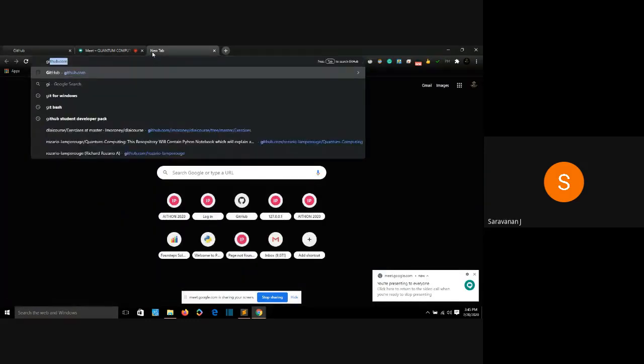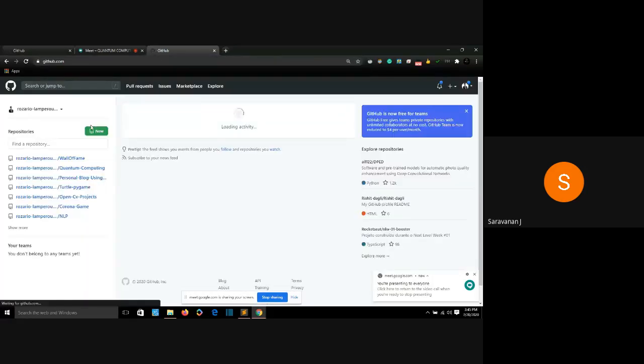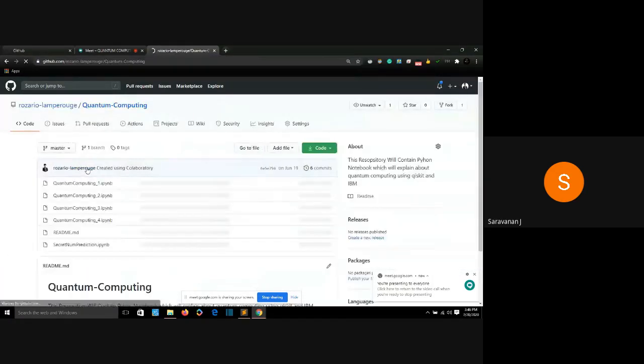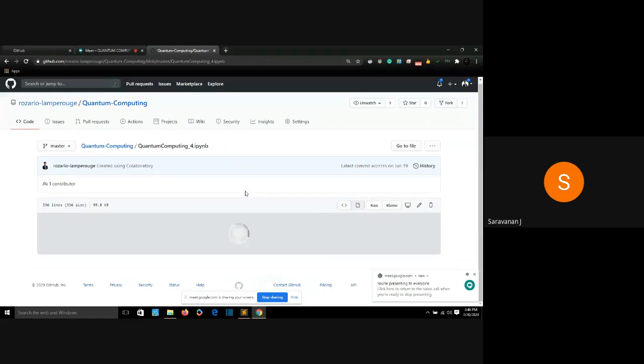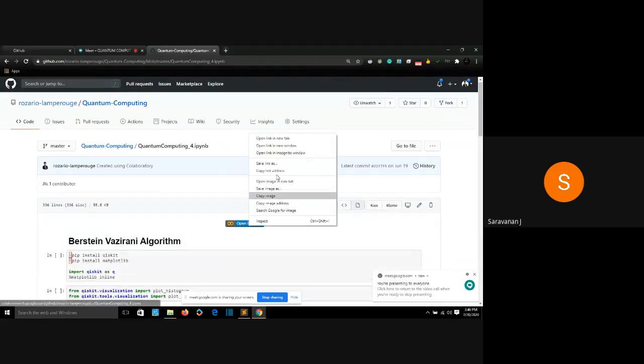And I'll now go to my GitHub. And I'll go to quantum computing again. Now I'll click on quantum computing 4.ipynb. We're going to do this now. I'll click on open in Colab.